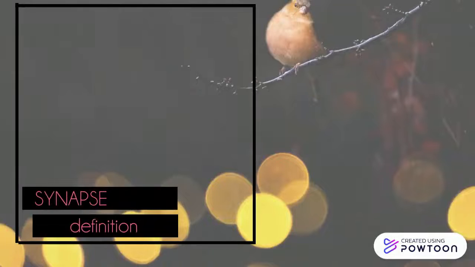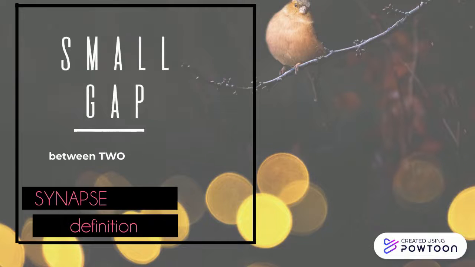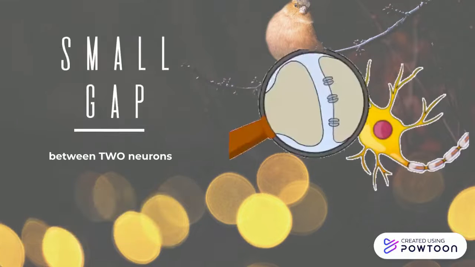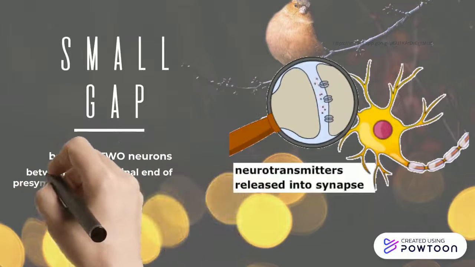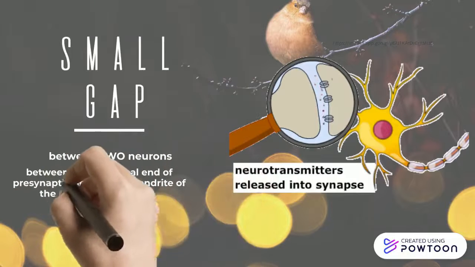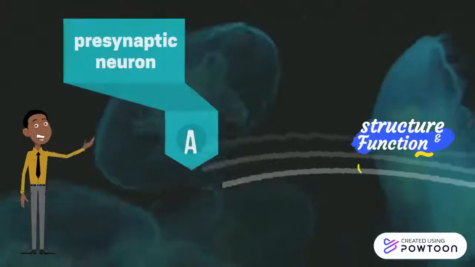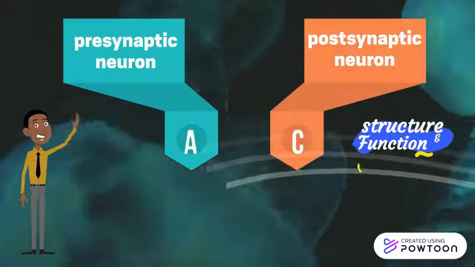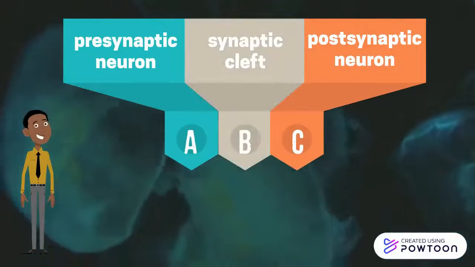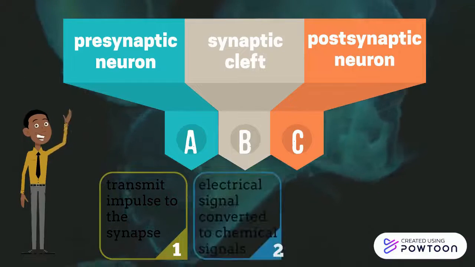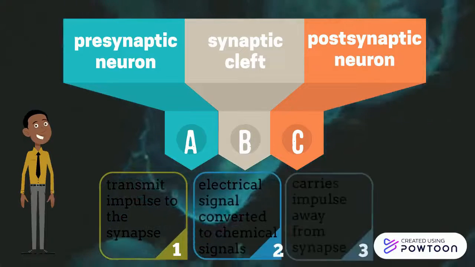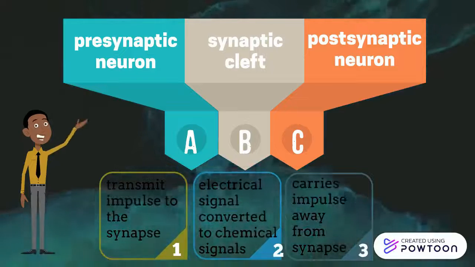Synapses are generally known as small gaps that are found between two neurons, presynaptic and postsynaptic neurons. So the axon terminal end of the pre will meet with the dendrite of the post. Presynaptic neurons are separated from a postsynaptic neuron through a synaptic cleft. Presynaptic allows the impulse to be transmitted and then converted to a chemical signal in the cleft and carried away from the synapse to the postsynaptic neuron.